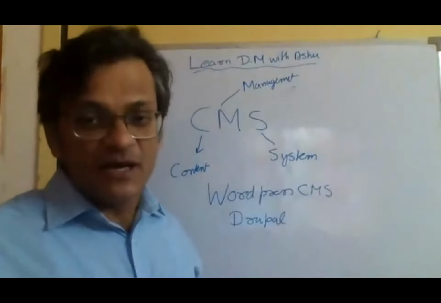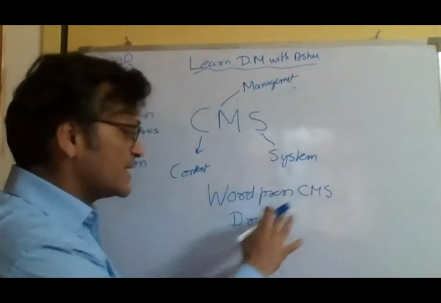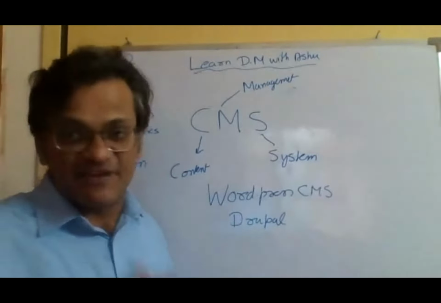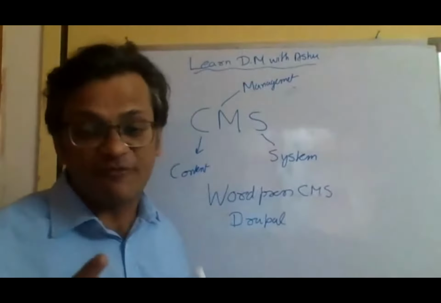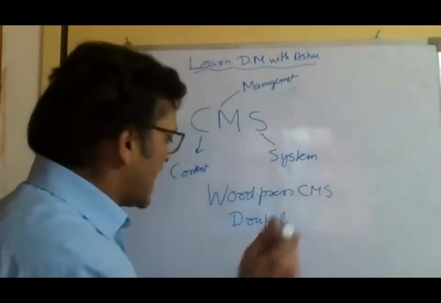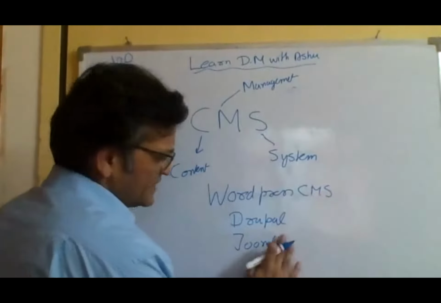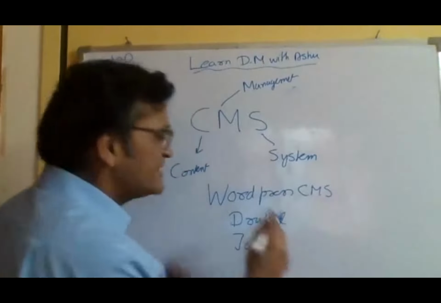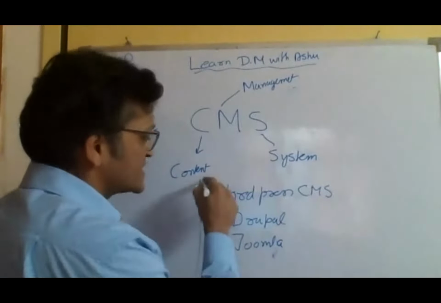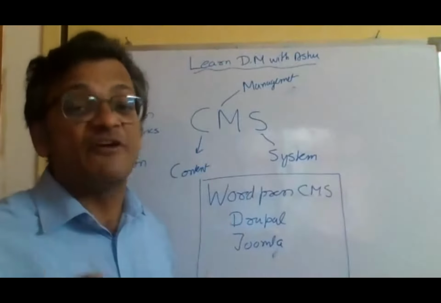So there are several content management systems. WordPress is the most popular of them. There is another one called Drupal. I've never worked on it, but the principles of all these content management systems are the same, which we will talk about. Another one I think was called Joomla. Weird word, but I have heard of these. And these are content management systems using which you can create any kind of a website.